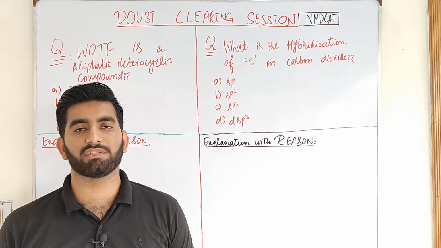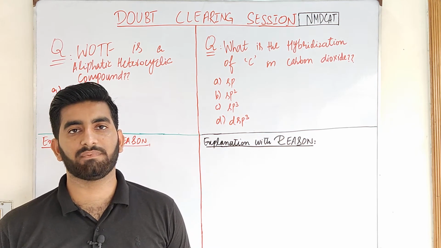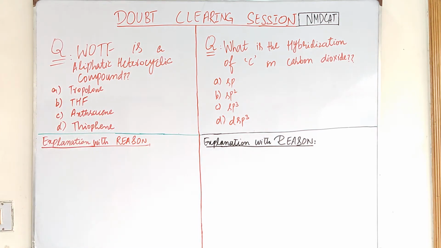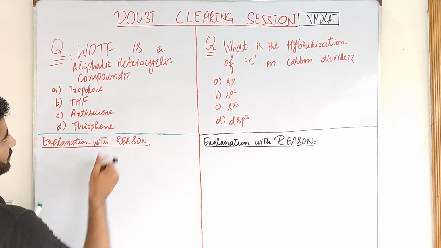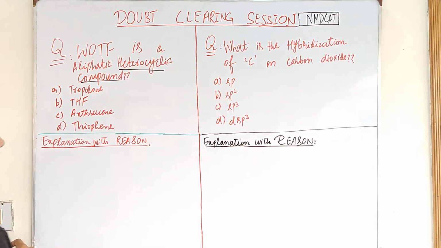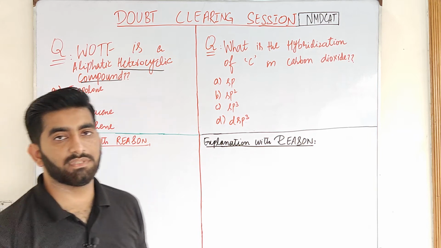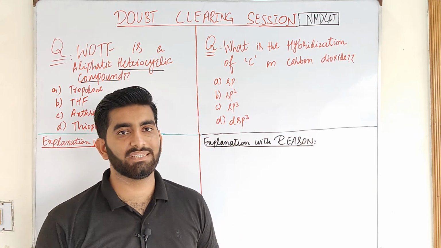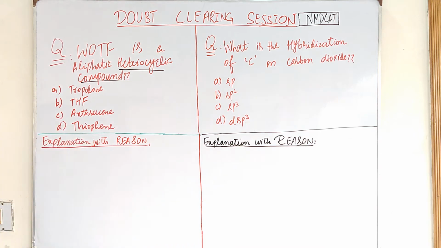And today we are going to discuss some MCQs of chapter Fundamental Principles of Organic Chemistry. And our first question is, which of the following is an aliphatic heterocyclic compound? What is a heterocyclic compound? The compound that consists of a heteroatom is called a heterocyclic compound. What is a heteroatom? Atoms other than carbon atom like oxygen, sulfur, nitrogen, they are called the heteroatoms.